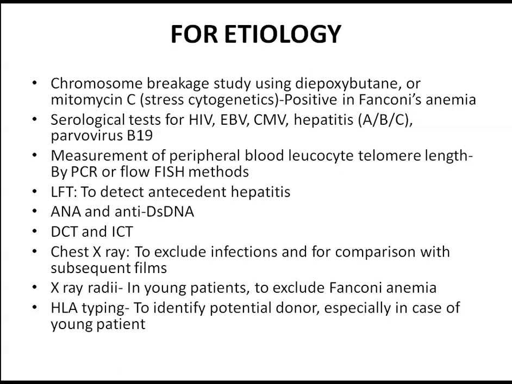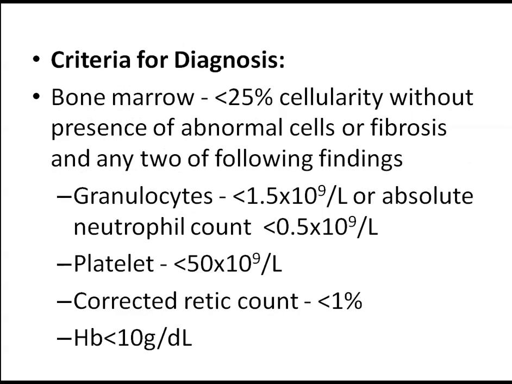And HLA typing is mainly done to find a potential donor, especially if the patient is young, as we need to try to treat the patient with bone marrow transplantation. And for diagnosis, as I said, it is a hypocellular marrow, that is less than 25%, without presence of abnormal cells, and any two of the following: granulocyte count is low, or ANC less than 1.5 into 10 power 9 per liter, or neutrophil less than 0.5 into 10 power 9, or platelet count less than 50,000, corrected reticulocyte count less than 1%, and hemoglobin less than 10 gram per deciliter.